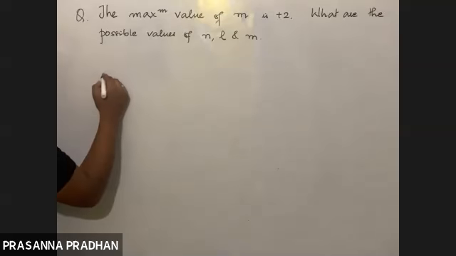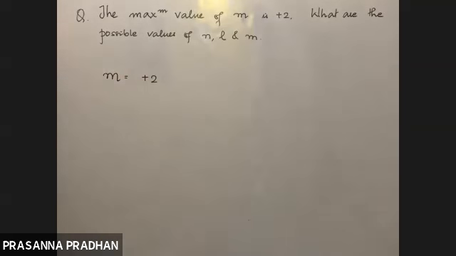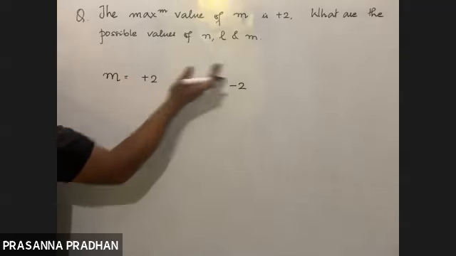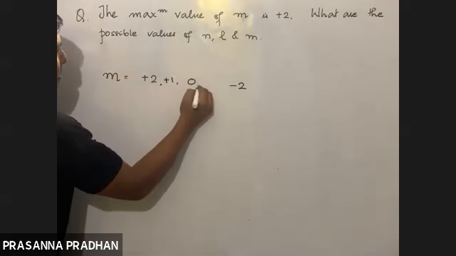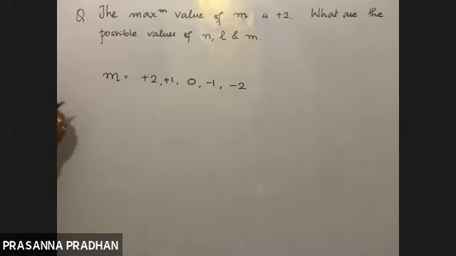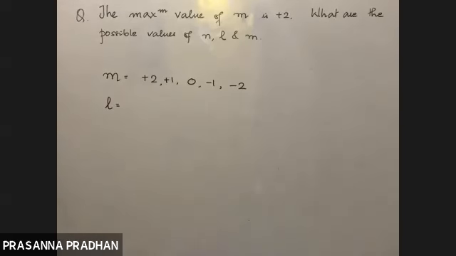N can be 3. Now see, the maximum value of M is equal to +2. What is the minimum value of M then? -2. Yes, maximum +2 hai toh minimum -2 hoga. So what are the other possible values? +1, 0, -1. Right? Now, what are the values of L then? 2.